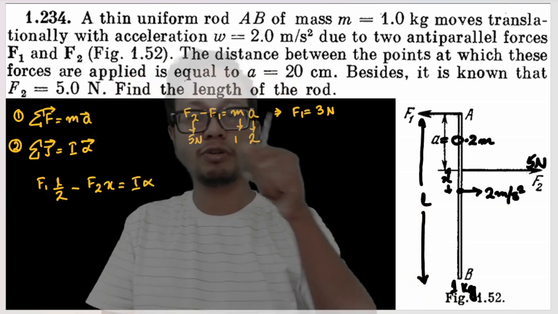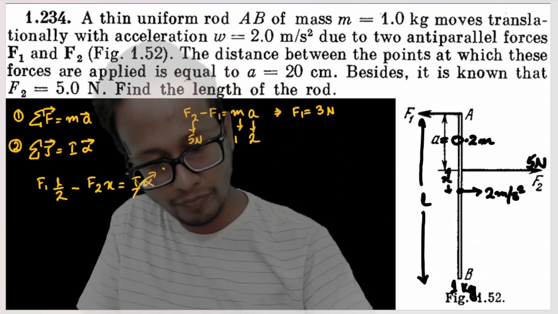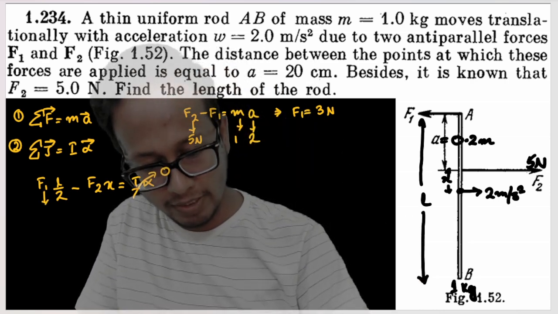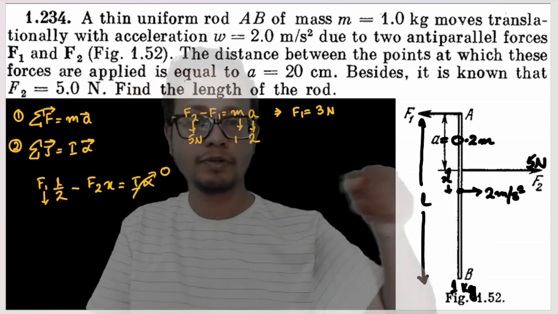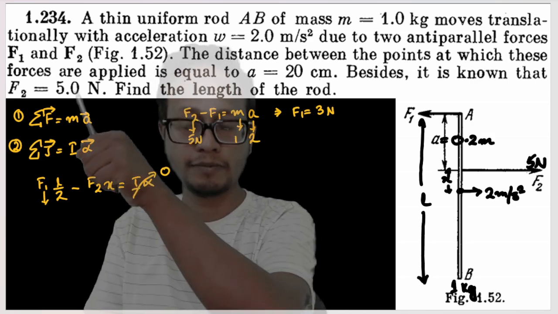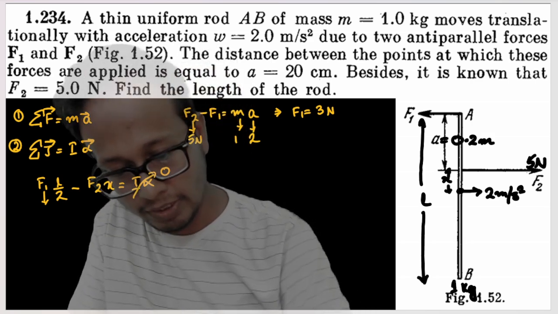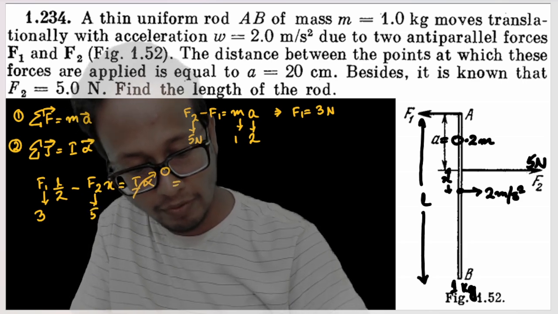And since in this question it is already given that it moves in a straight line, that means the angular acceleration of the rod is equal to 0, isn't it? The value of F1 is nothing but 3, which we have found out here. The value of F2 is nothing but 5, that is given in the question. So F1 is equal to 3 Newton, F2 is equal to 5 Newton, and we have to find out the value of L.